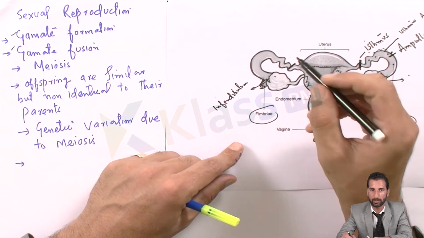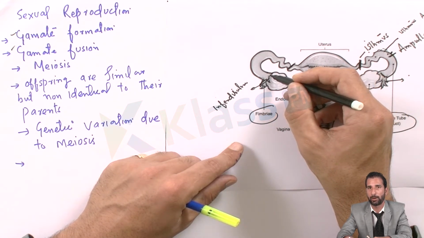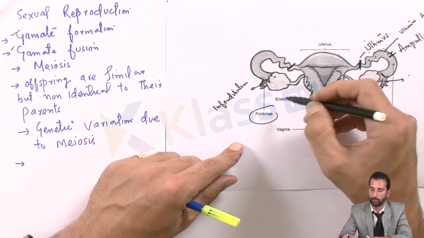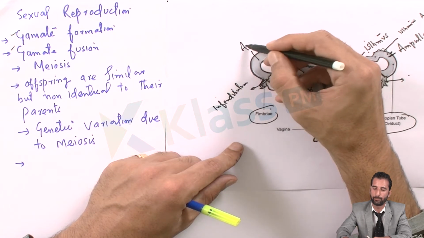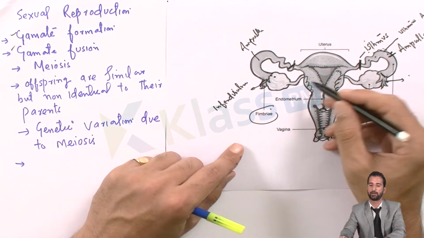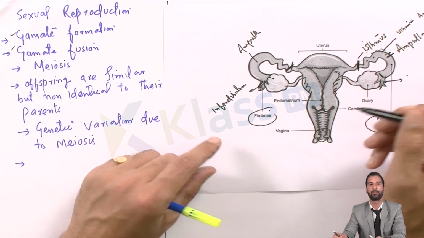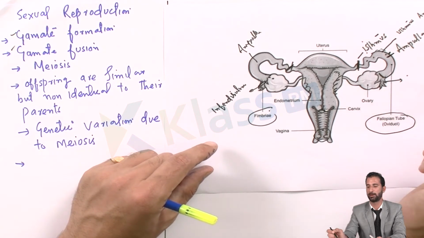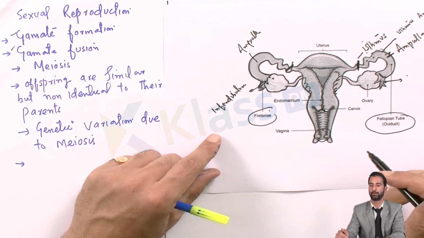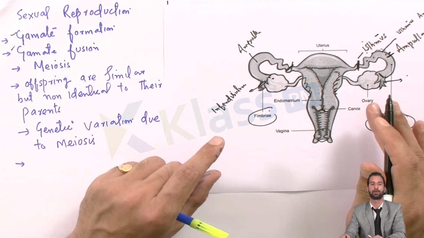The part connected to the fimbrial part of the fallopian tube is called the infundibulum. This finger-like projection is called the fimbriae, this is called the ampulla, and this is called the isthmus, as I have mentioned here. This is the uterus. It is very muscular and very thick, very important for implantation and pregnancy. We will discuss it later on, but overall, this is the structure of the female reproductive tract, seen here in its simplest form.